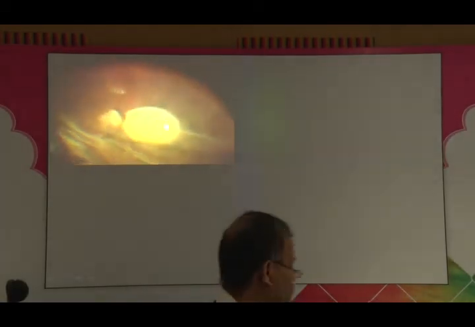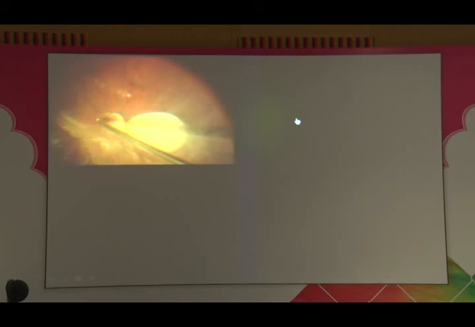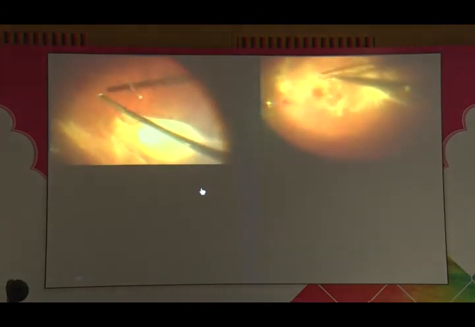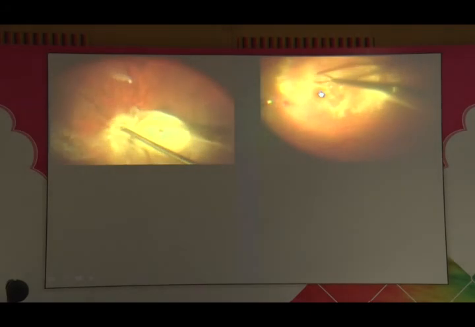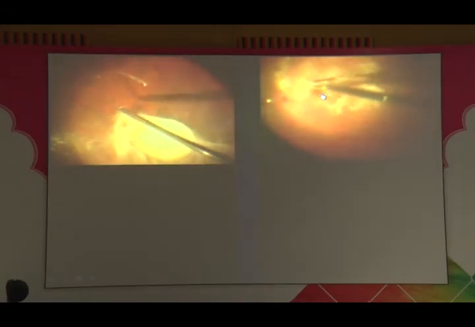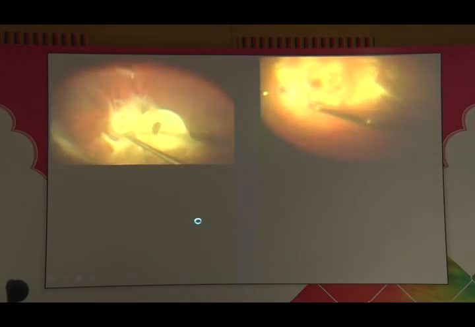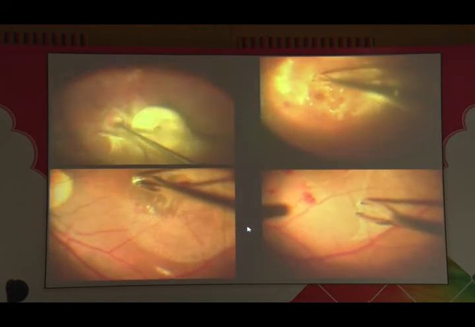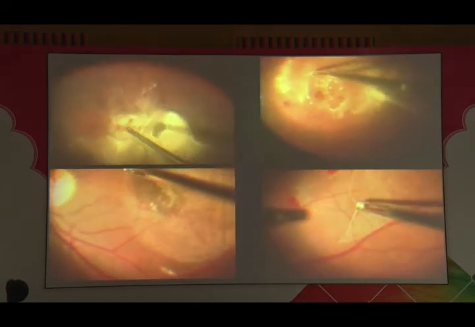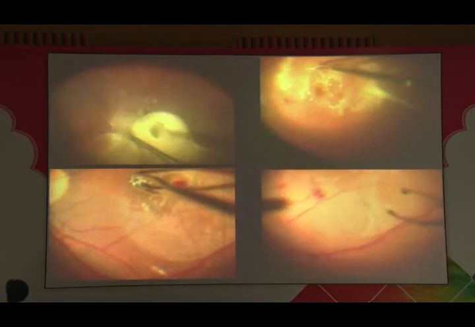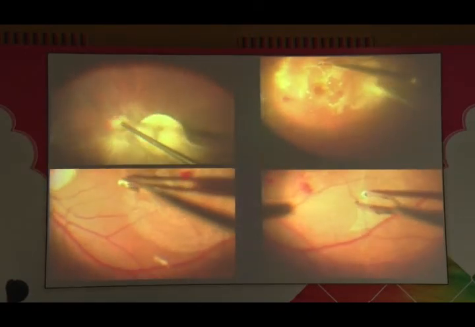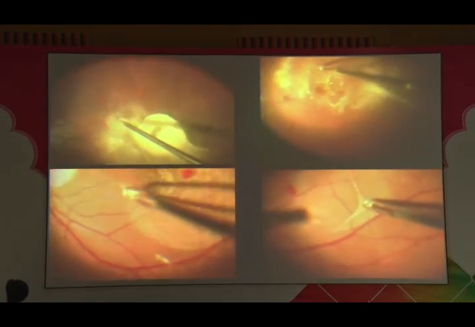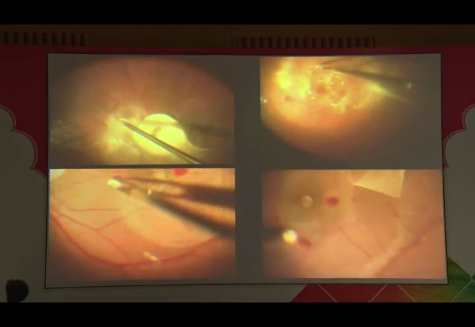You can see here that triamcinolone has been put in, and we are inducing a PVD. After the induction of a PVD, I am using a scratch technique to take a little bit of the ILM there. So you pinch and peel to have a small edge here, and then you could do that. Then it is about removing the ILM completely around the hole to remove all the tangential traction on the hole, and later on you can enlarge that ILM peel area.